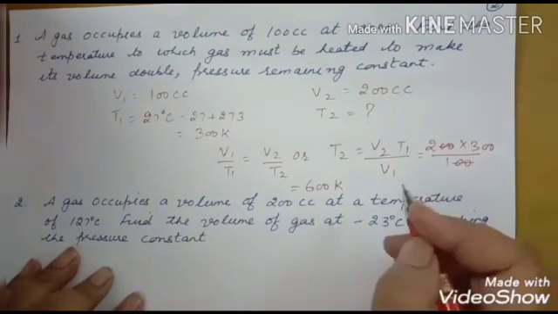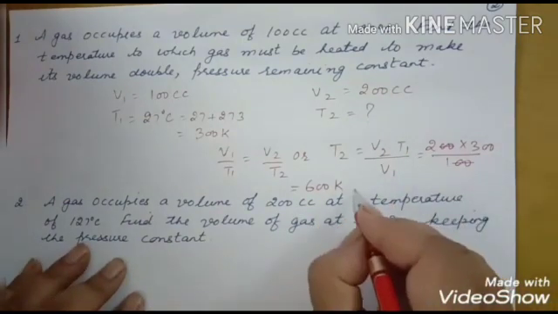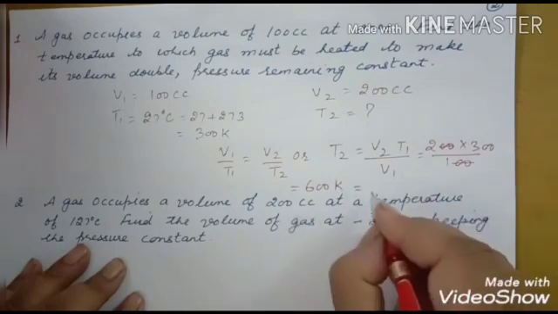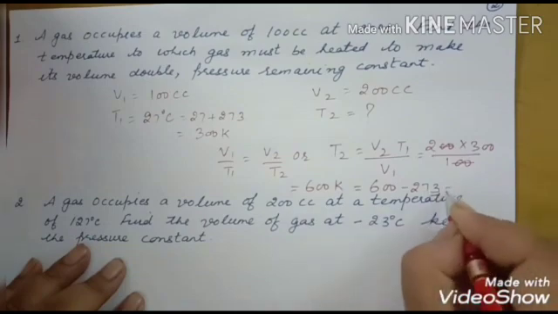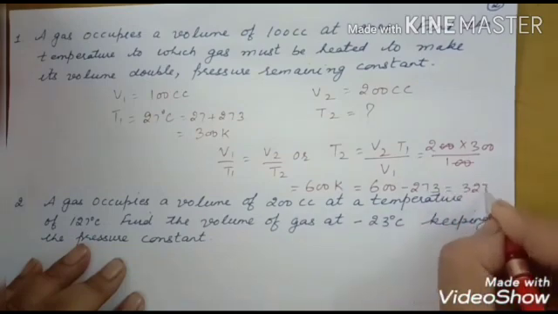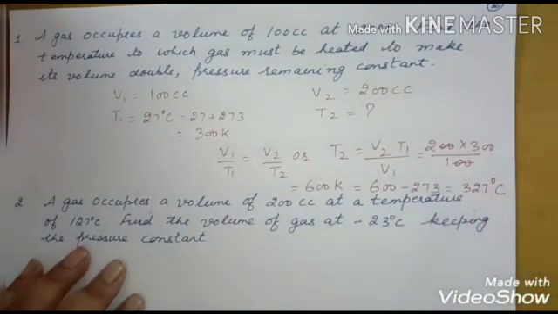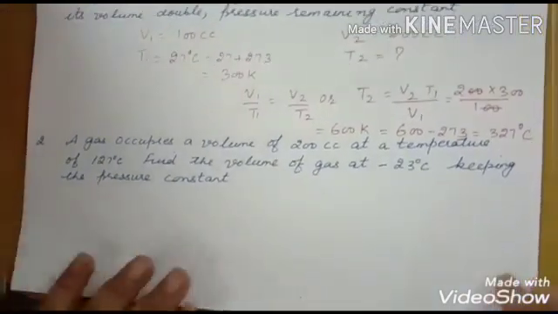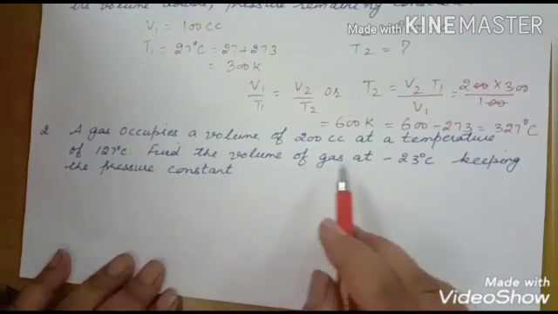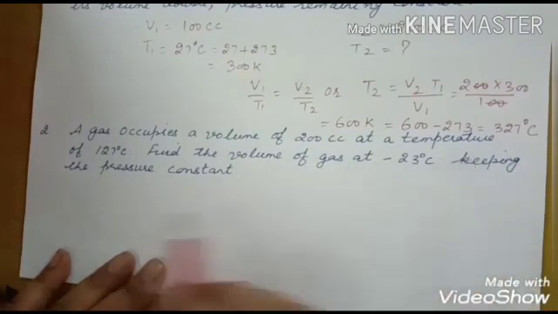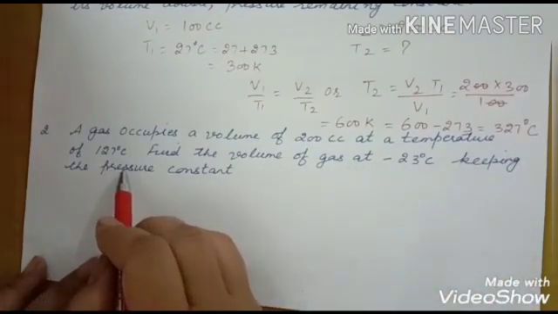But if you want to give the answer in degrees Celsius, let me convert this into degrees Celsius. So 600 minus 273 is equal to 327 degrees Celsius. Next, a gas occupies a volume of 200 cc at a temperature of 127 degrees Celsius.